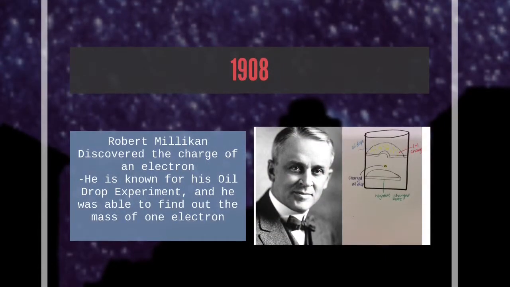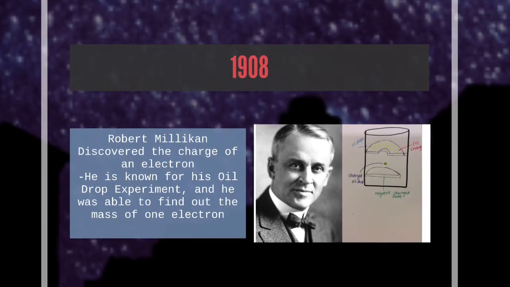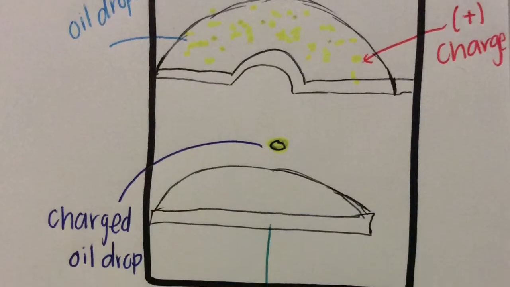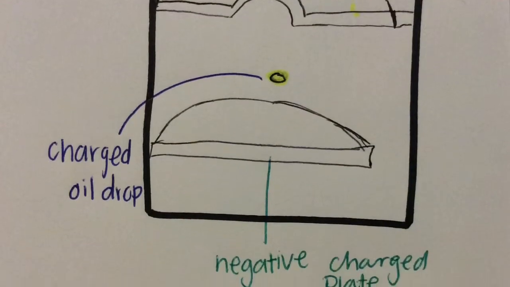In 1909, Robert Millikan discovered the charge of an electron. He is known for his oil drop experiment, and he was able to find out the mass of one electron when placing it in between a positive charged plate and a negatively charged plate.